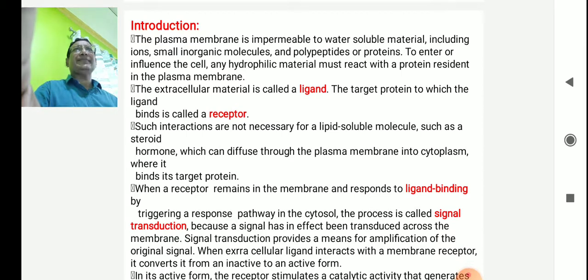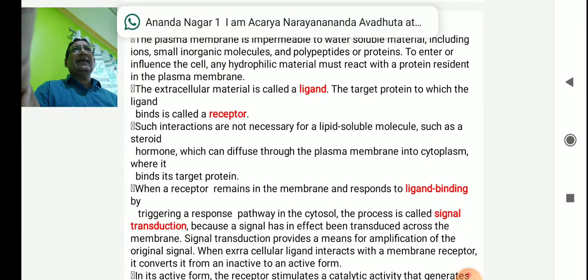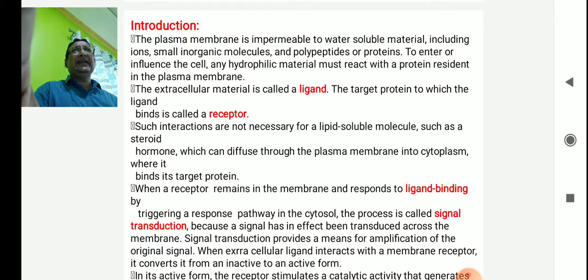When a receptor remains in the membrane and responds to a ligand binding by triggering a response pathway in the cytosol, the process is called signal transduction, because a signal has effectively been transduced across the membrane. Signal transduction provides a means of amplification of the original signal. When an extracellular ligand interacts with the membrane receptor, it converts it from an inactive to an active form.